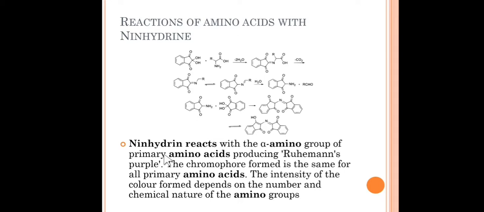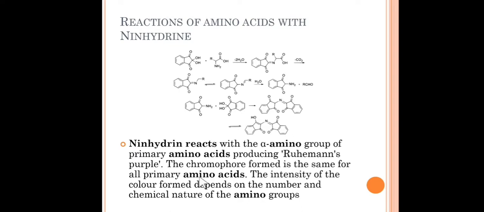This ninhydrin reacts with the alpha amino group of primary amino acids and produces Ruhemann's purple, a derivative that is purple in color. This chromophore form is the same for all primary amino acids. The intensity of the color depends on the number and chemical nature of the amino groups. Also, we can easily identify the amino acid from other compounds.